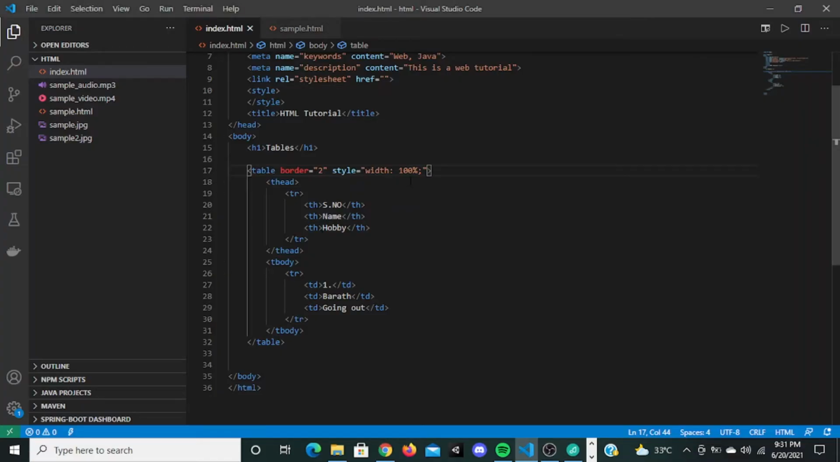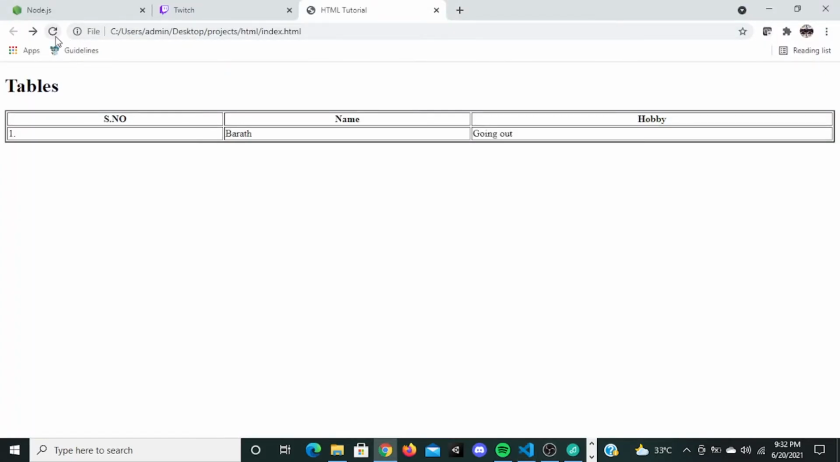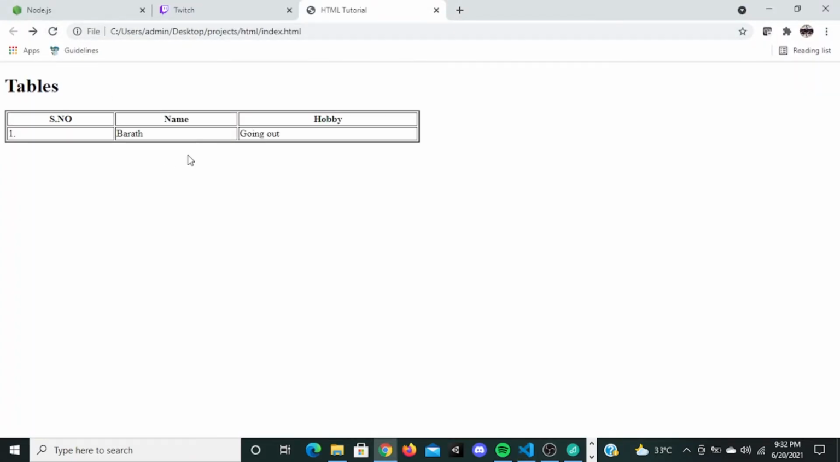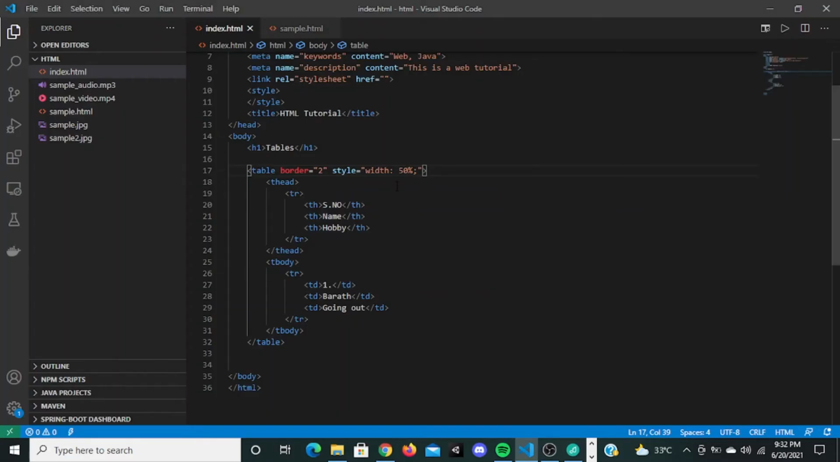If you say 50% and refresh this, it's going to come here. This is called CSS. Right here, it's called a CSS property. This width, we will go into CSS day after tomorrow, but this width property can be used to stretch the table.